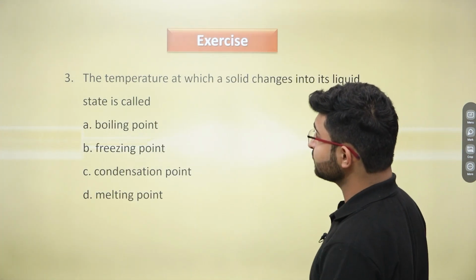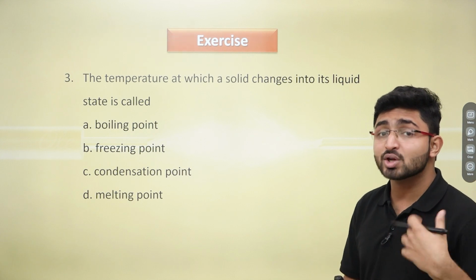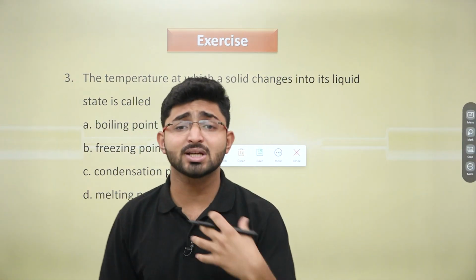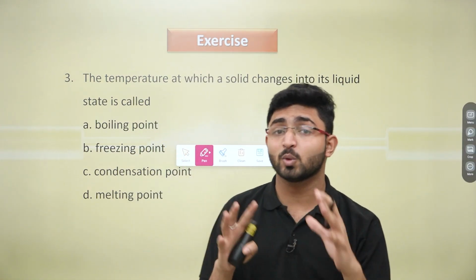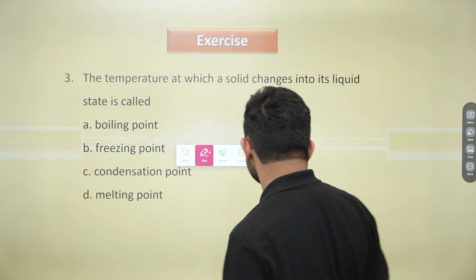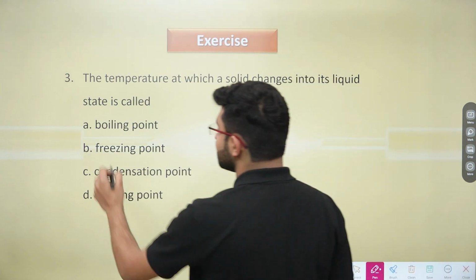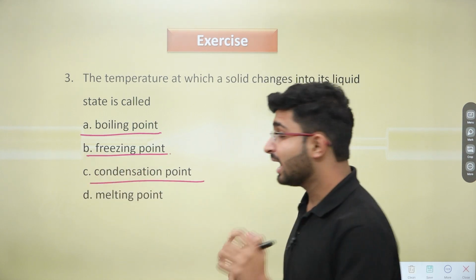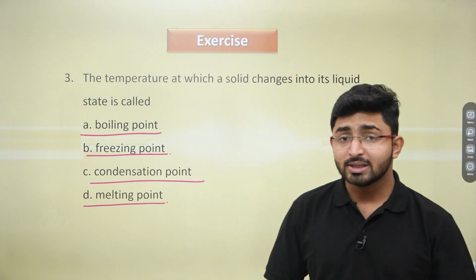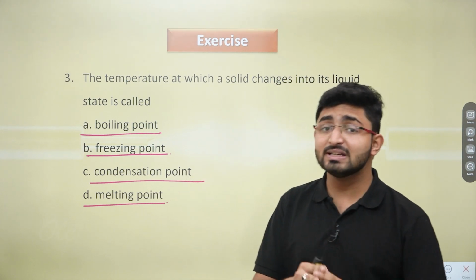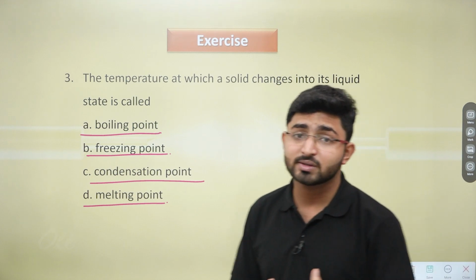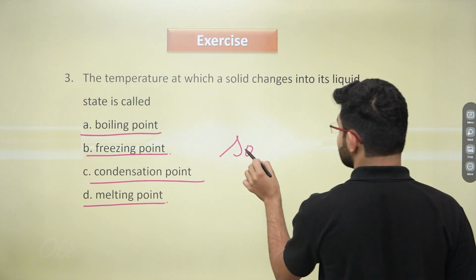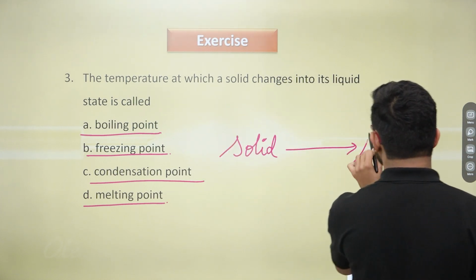Now moving ahead, the next question says the temperature at which a solid changes into liquid state is called. So whenever a solid is changing itself into liquid, that process is known as what? Firstly, let's talk about the options here. Option A is boiling point, option B is freezing point, option C is condensation point, and option D is melting point. Firstly, we have to understand what the process of conversion of solid to liquid is. The process of conversion from solid state to the liquid state